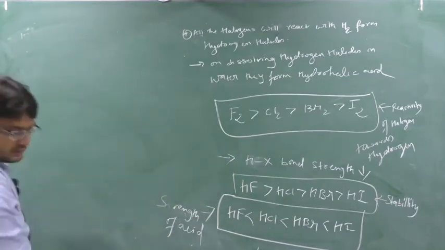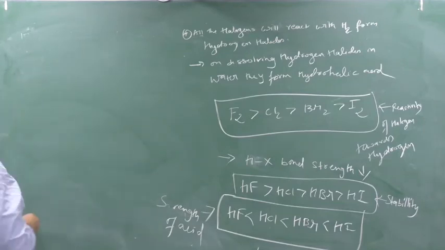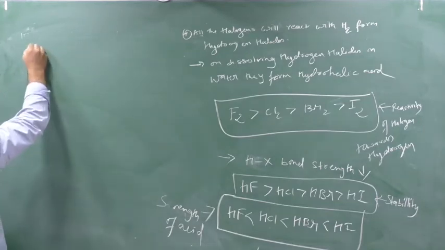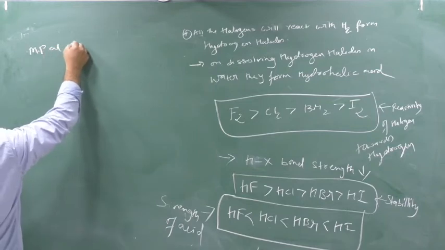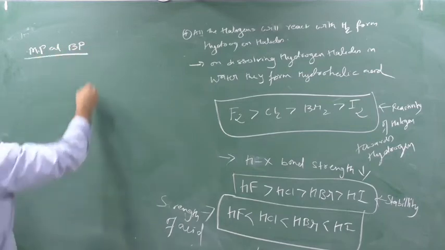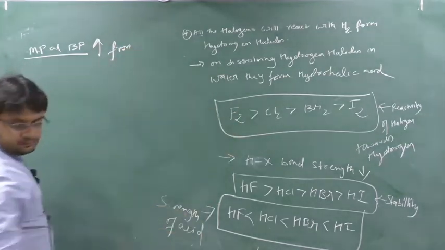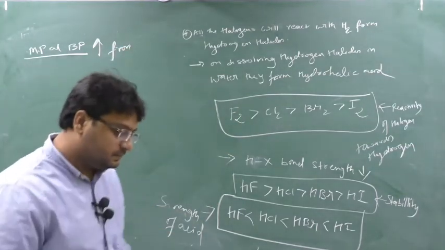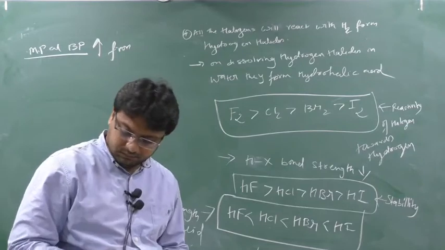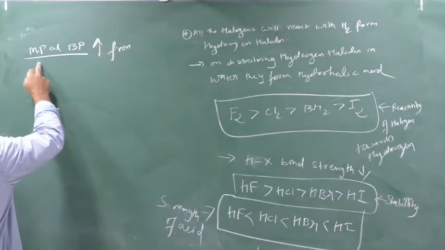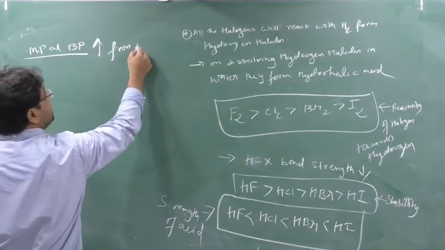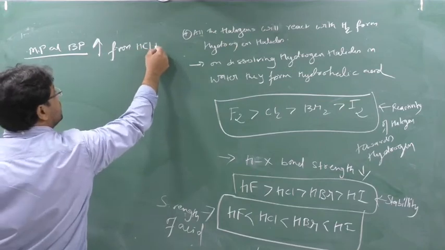The theory says the melting point and boiling point increase from HCl to HI.